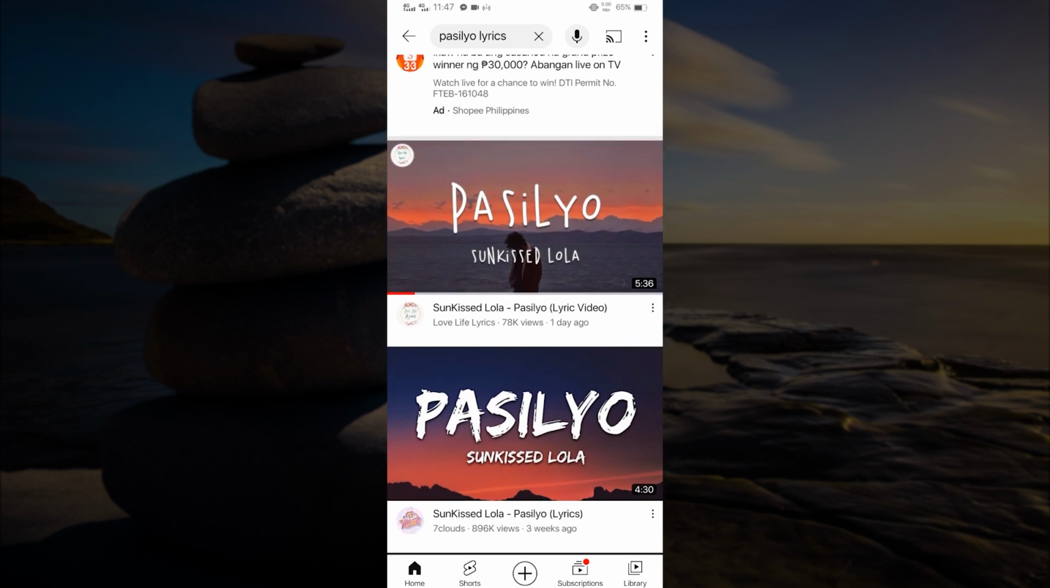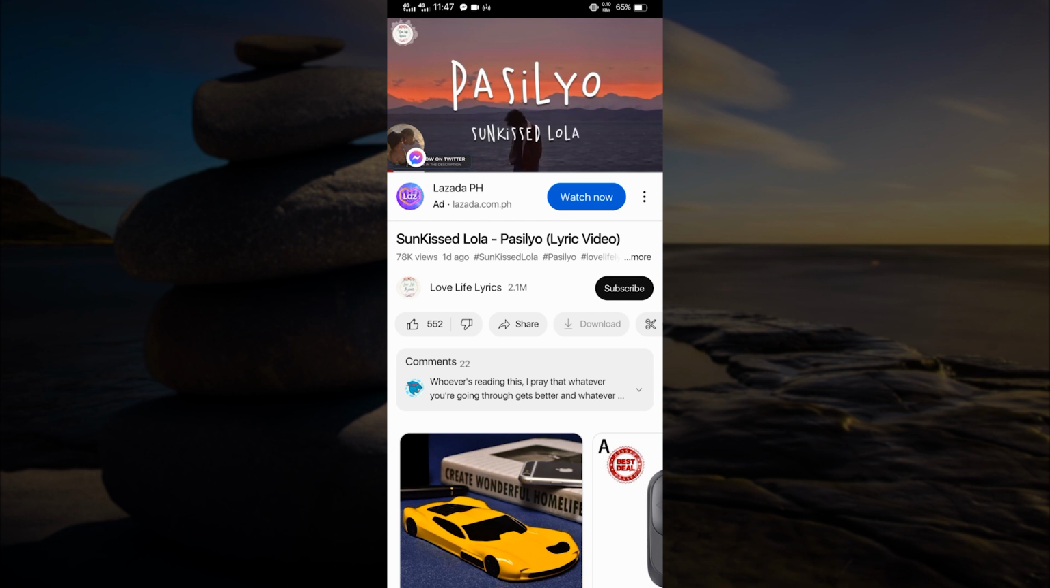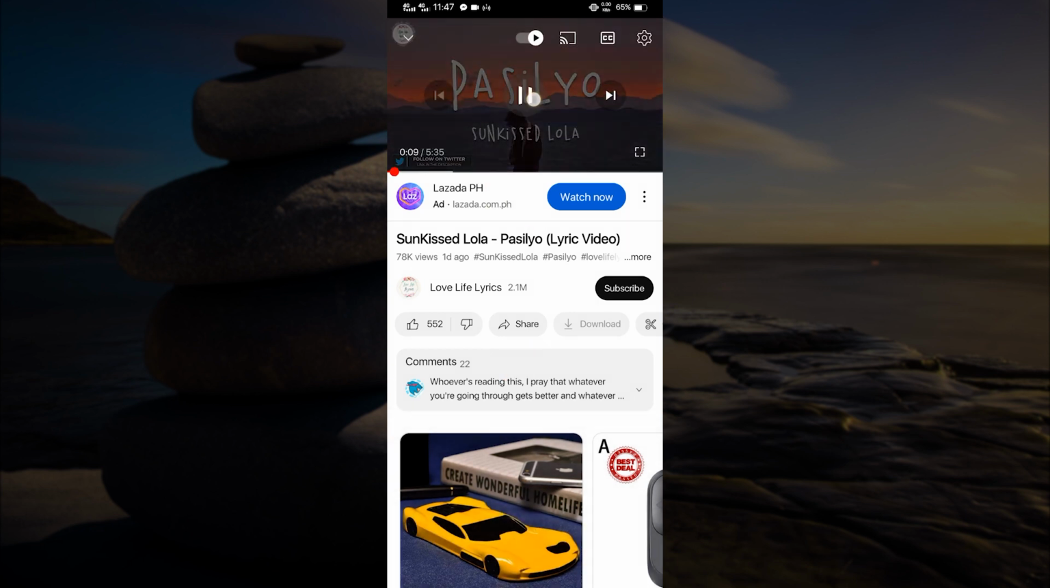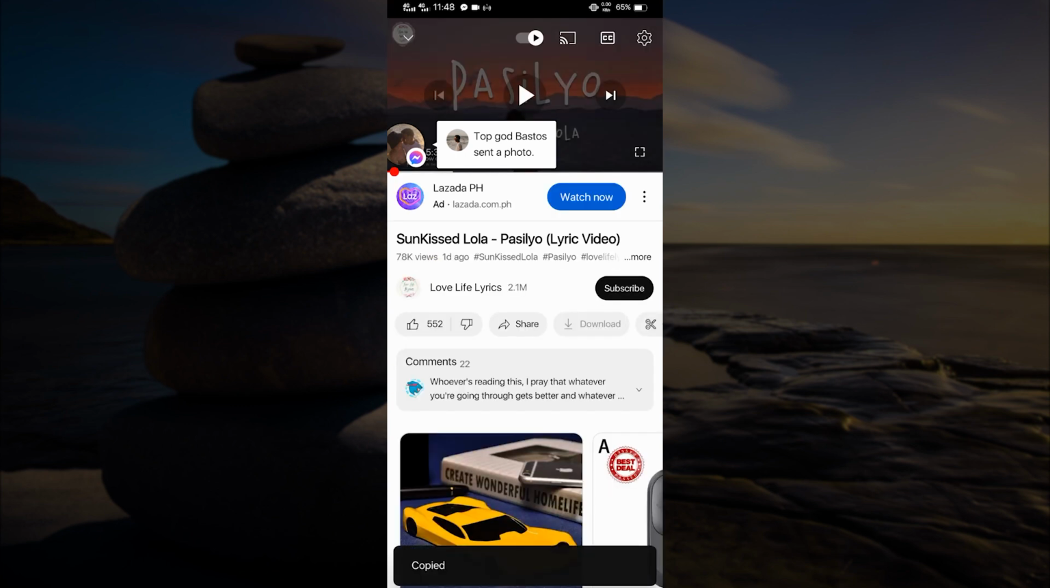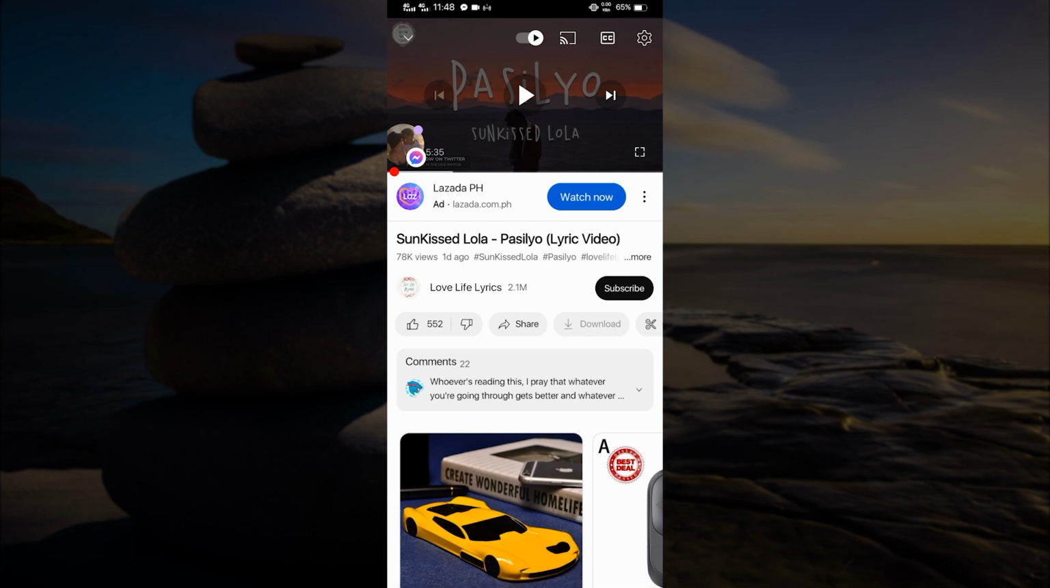Now that you have searched for the video, just click it and look for the share button. Now after tapping the share button, we will see the copy link option. I want you to press that. And once we have copied the link to our YouTube video, let's head back to our browser.